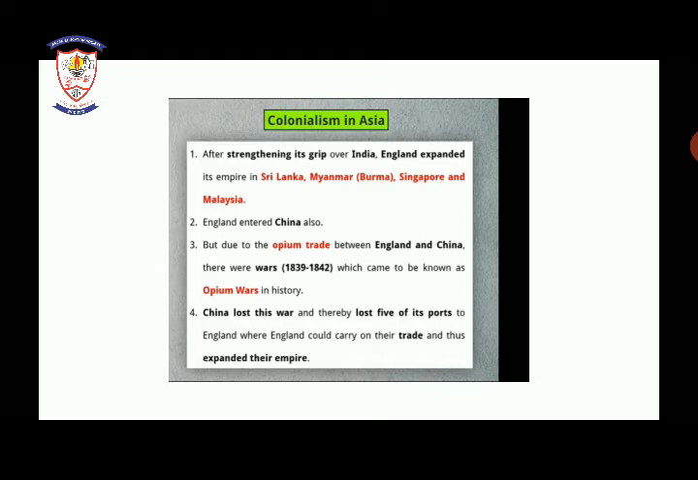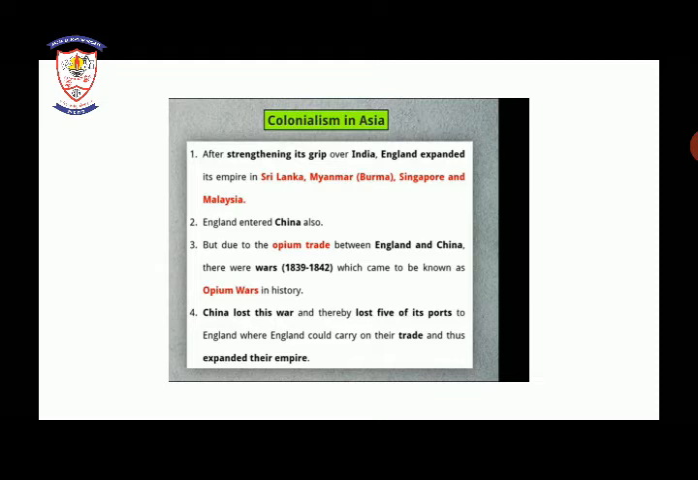So there were wars. Underline this. When did the war take place? 1839 to 1842, which came to be known as the Opium Wars in history. After that, China lost this war and thereby lost 5 of its ports to England, where England could carry on their trade and thus expand their empire. So as there was a war between England and China, the Opium War, as we have seen, what happened?